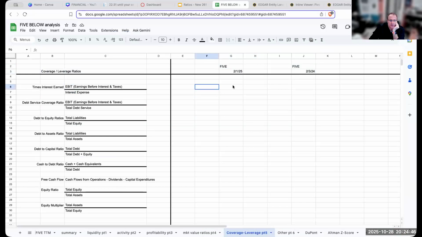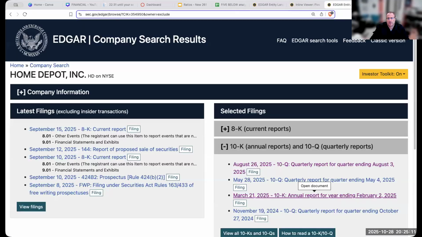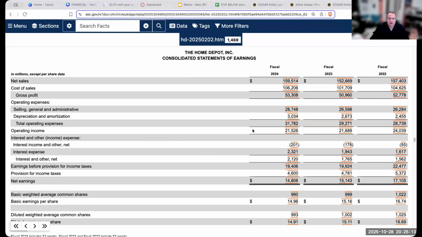So times interest earned is going to be income before interest and taxes, divided by interest expense. Well, for Five Below, this is basically going to be no debt, so I made my life a little bit easier on this front. There's no debt, so we don't have any kind of debt service questions. However, if I was doing this for the Home Depot, what would this look like? I would need to figure out my income before interest and taxes. A way we could look at this is by taking operating income.